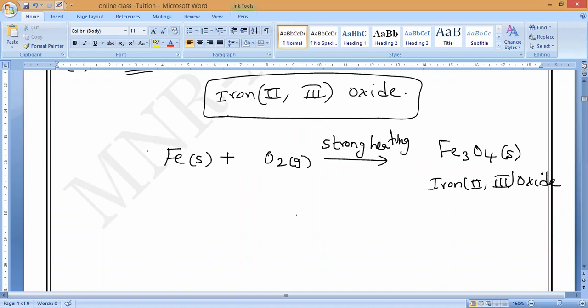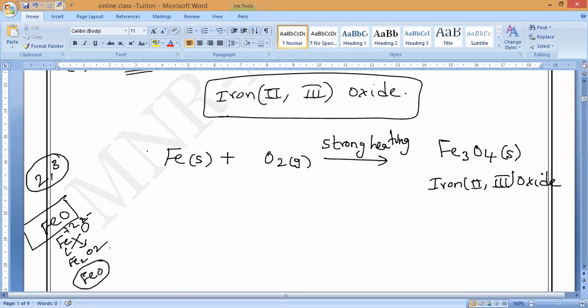One more thing, just for your purpose. Iron 2 oxide is FeO. Iron donates 2 electrons one time and 3 electrons another time, so it has variable valency. Iron 2 oxide means Fe2+ and oxygen 2-. Both will exchange and form Fe2O2, so finally it will get FeO.